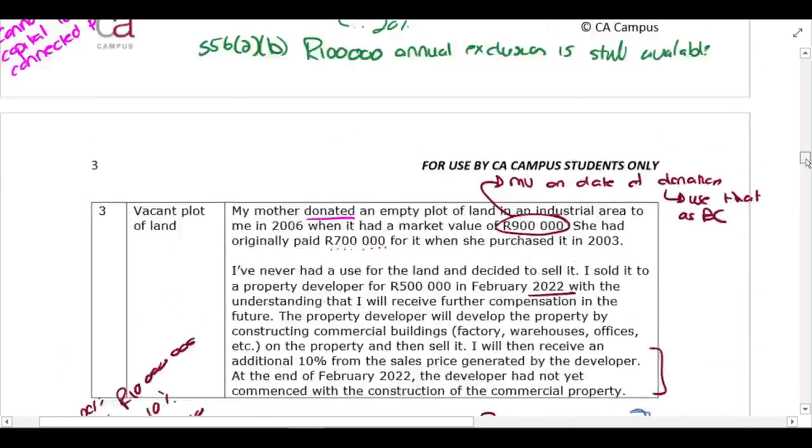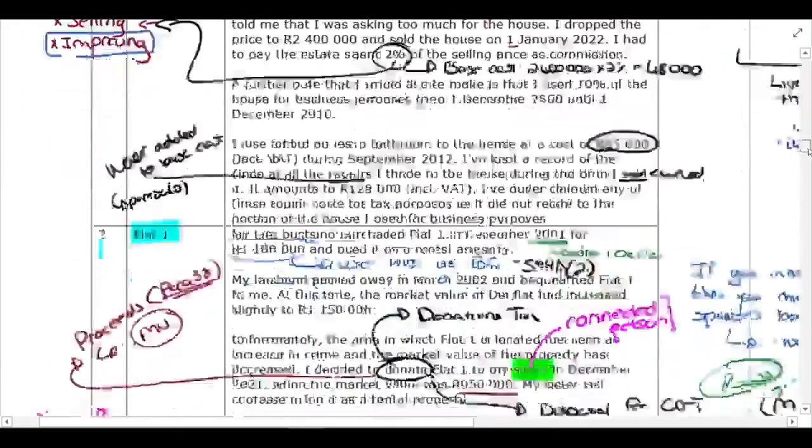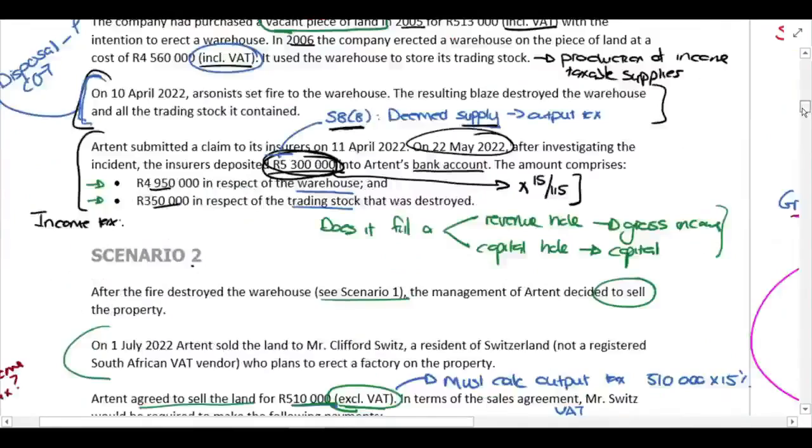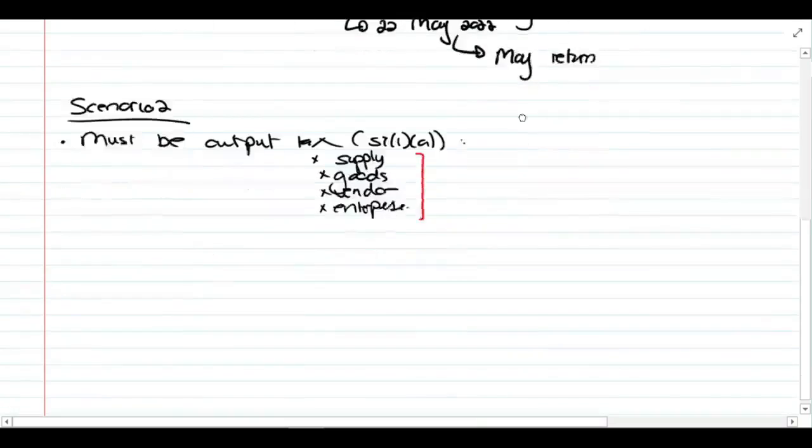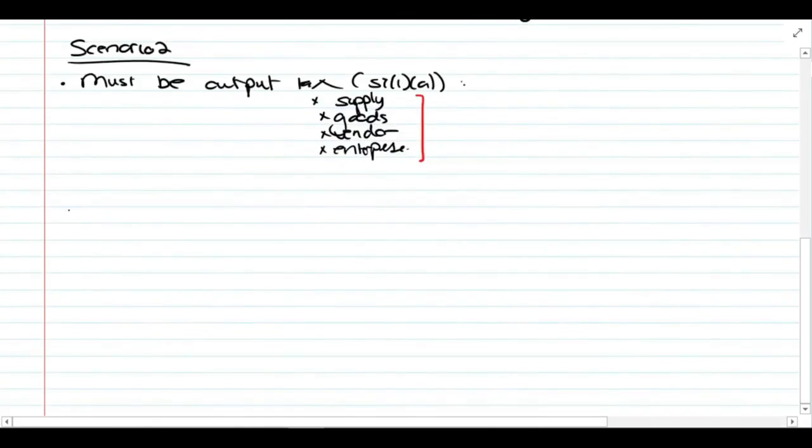Okay, so let's just go back. So that's the first thing. That is the reason why we are calculating it. So now we have to discuss timing and consideration and value. So first up, the value rule in this case again is just the general value rule, which says we calculate it on the value of the consideration.